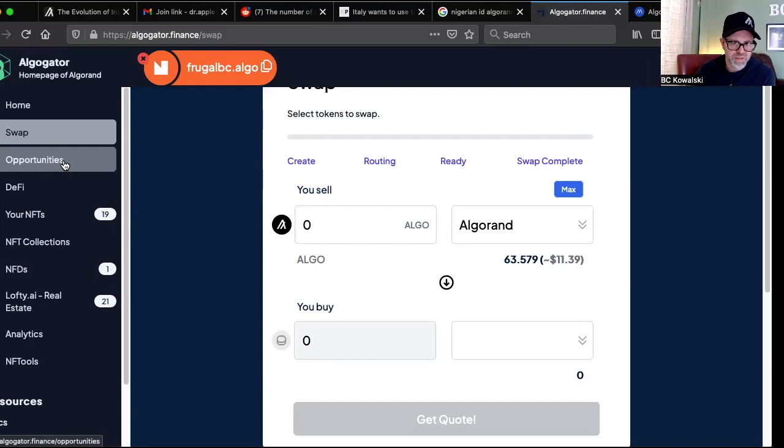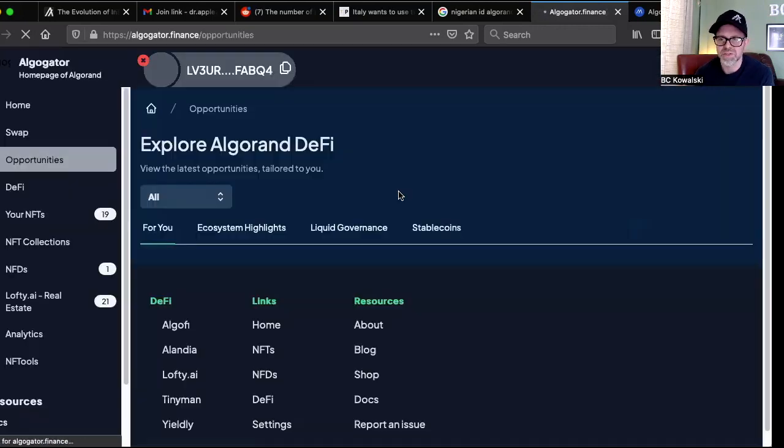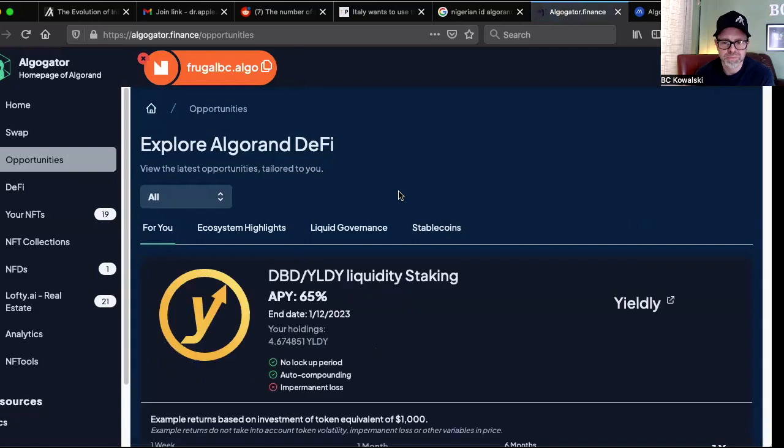Now, this is the coolest part, I think. There's plenty of other things to go through, but I think this is one of the coolest parts: the opportunities. This is something I haven't seen anywhere else, and this is the reason why I check into this every once in a while, because otherwise, ASA Stats is already doing pretty much a lot of what this is doing. I kind of like the breakout though, to be honest. So it is a little bit different.